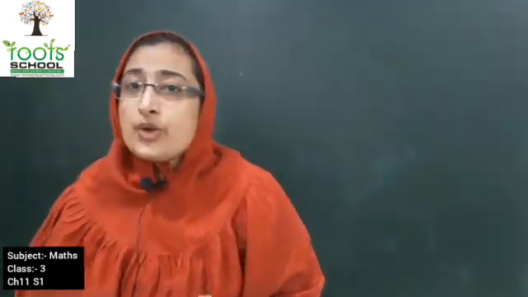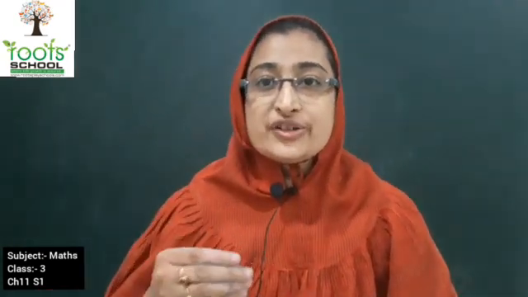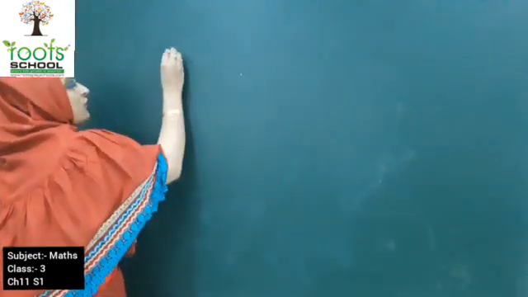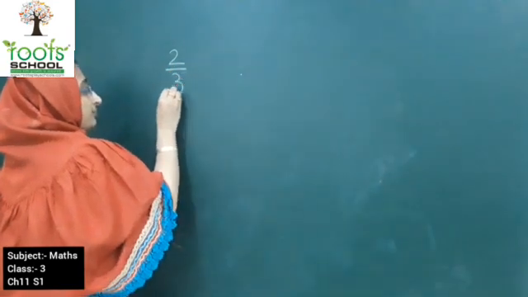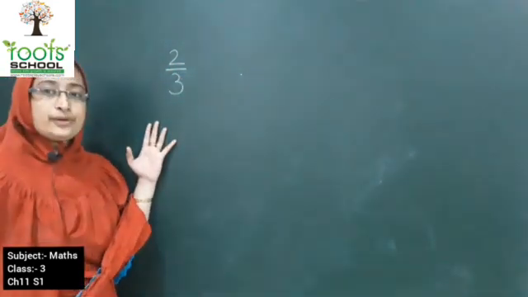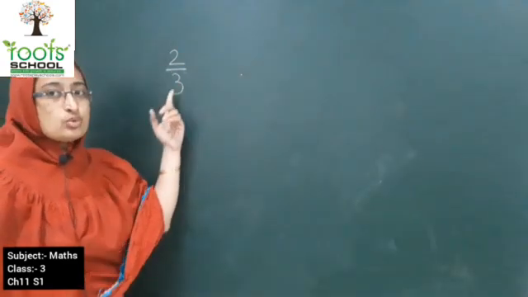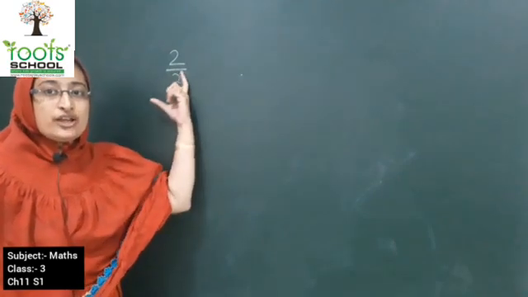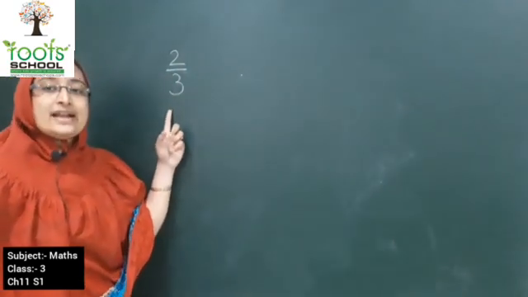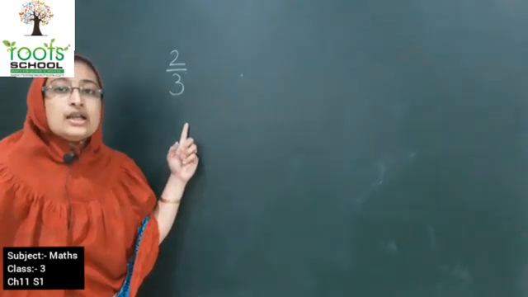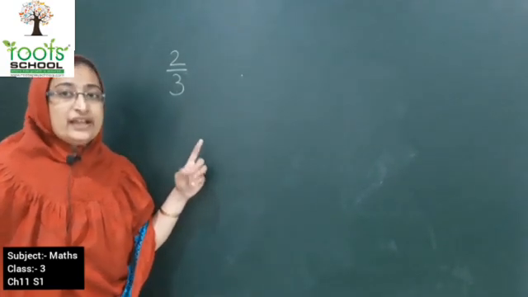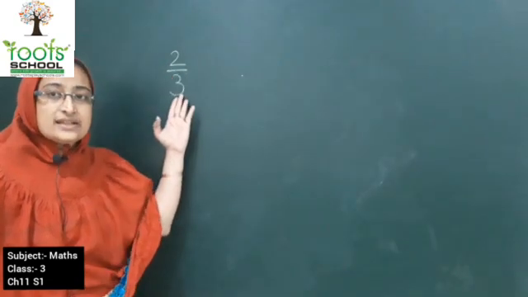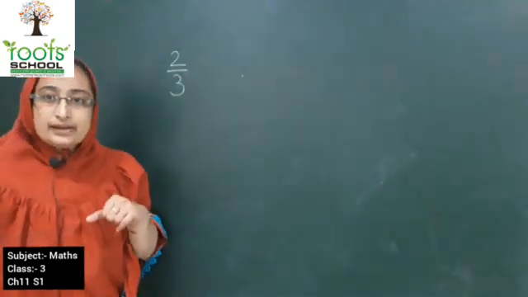Okay kids, now you have understood the process of multiplying the numerator and the denominator to get an equivalent fraction. Now, kids, if we talk about 2 upon 3, can you divide this number? 2 comes in table of 2 and 3 comes in table of 3, so you cannot divide this. So if you get a fraction like this and it says to find the equivalent fraction, the only method is multiplying. You have to multiply the numerator and the denominator by the same number.